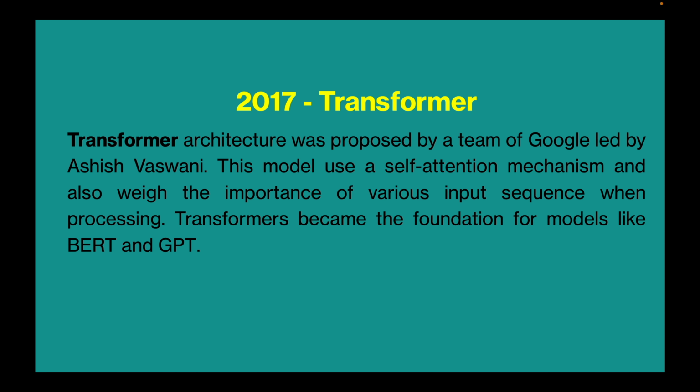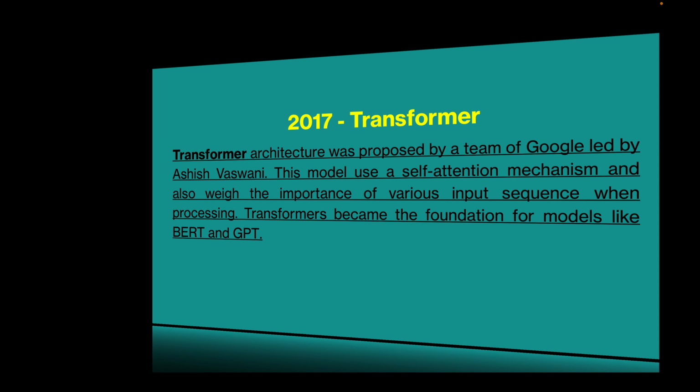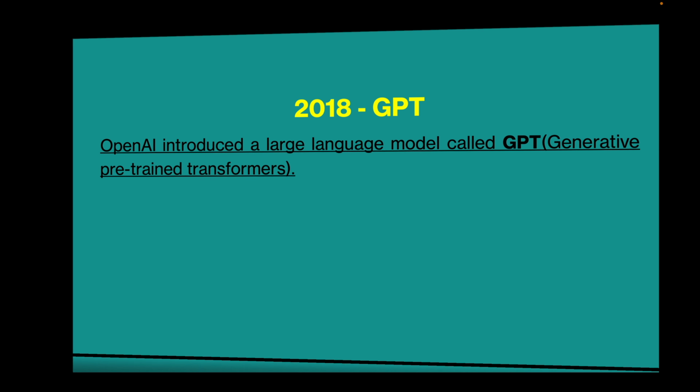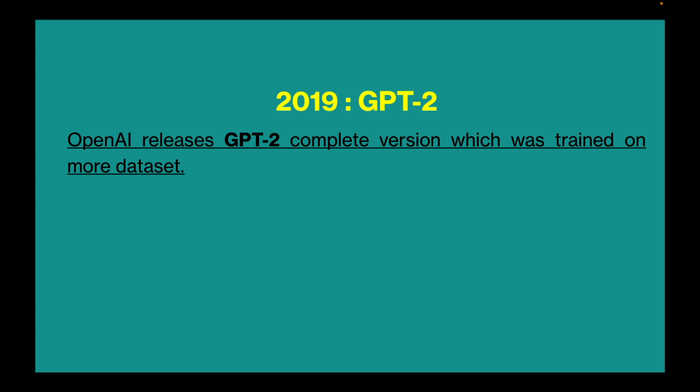In 2017, the transformer architecture was proposed by a team at Google led by Ashish Vaswani. This model used a self-attention mechanism and also weighed the importance of various input sequences when processing. Transformers became the foundation for models like BERT and GPT. In 2018, OpenAI introduced a large language model called GPT, Generative Pre-trained Transformers. In 2019, OpenAI released the complete version of GPT-2, which was trained on more data.